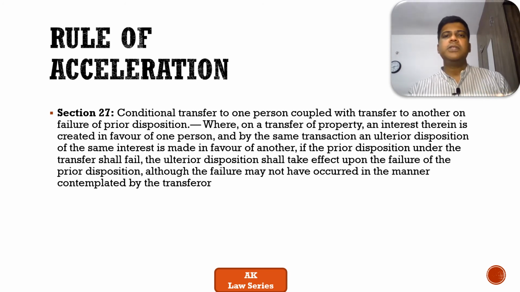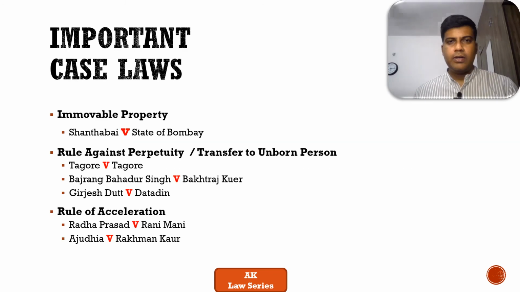These are the kind of scenarios which we can normally see for the rule of acceleration. Just to simplify it again, if the prior interest or prior condition fails, it moves on to execution of the second condition. That is the rule of acceleration, where you're accelerating from condition 1 to condition 2. That is the doctrine of rule of acceleration, or doctrine of acceleration, in section 27 of TPA. Let's move on to our next topic, which is the important case laws.